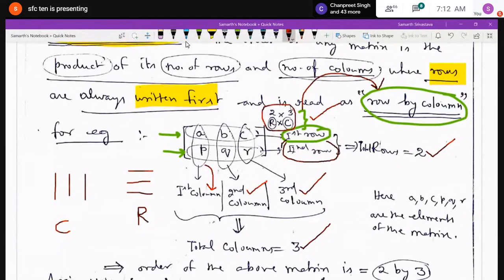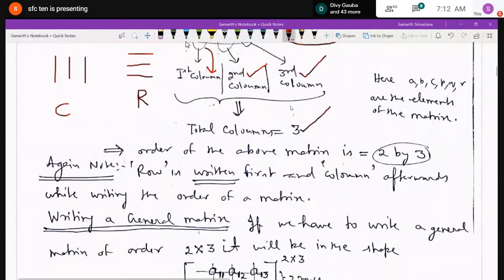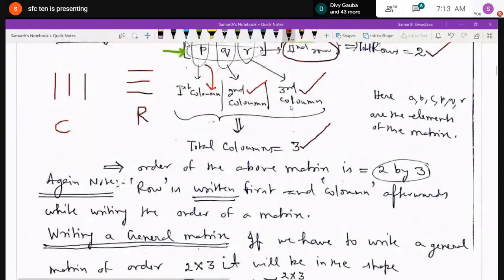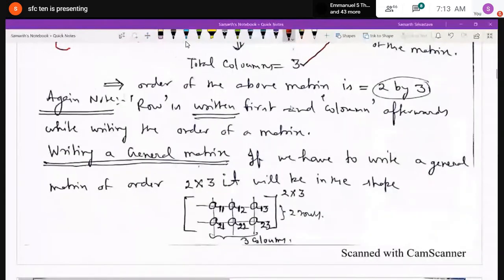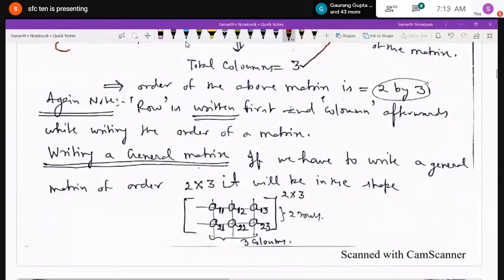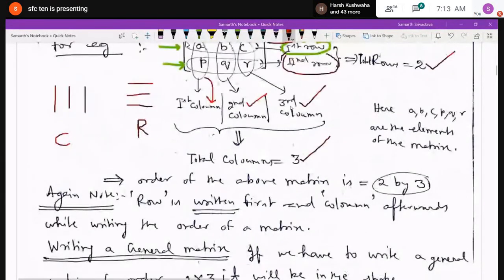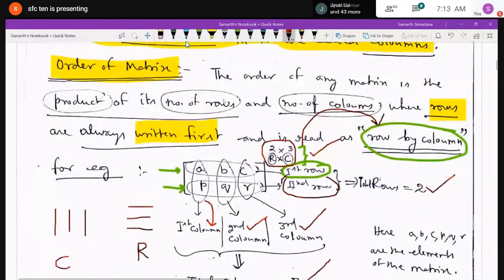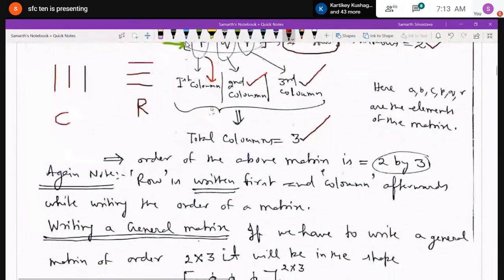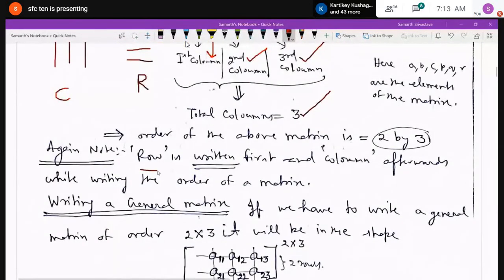Now, what does the order of any matrix represent? The order of any matrix represents the total number of elements in it. Like over here, 2 into 3 is what? 6. So this matrix contains a total of 6 elements. So just remember that the order of a matrix represents the total number of elements in it, where row is written first and column is written afterwards in the product form and read as row by column. Is it clear to everybody?